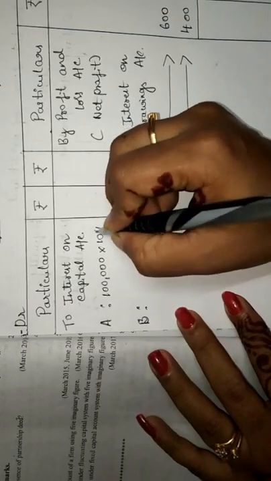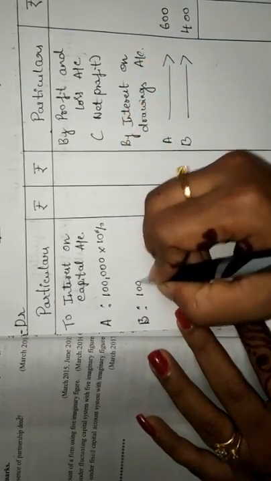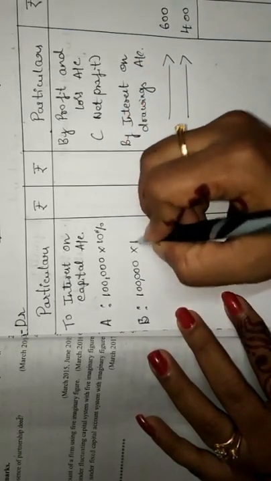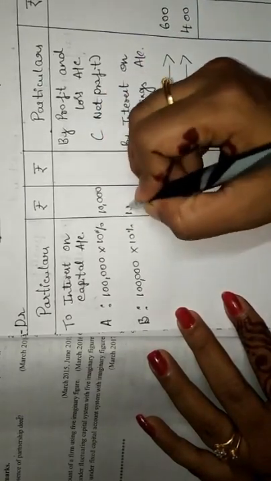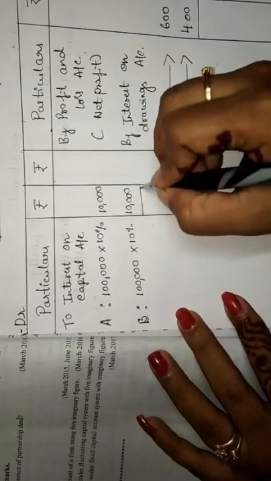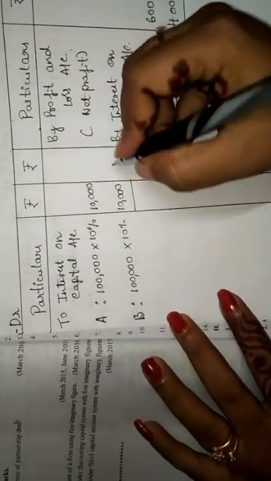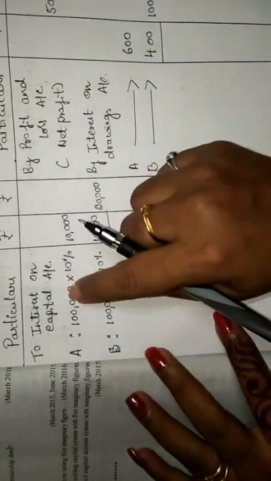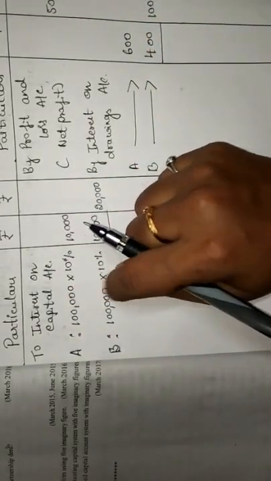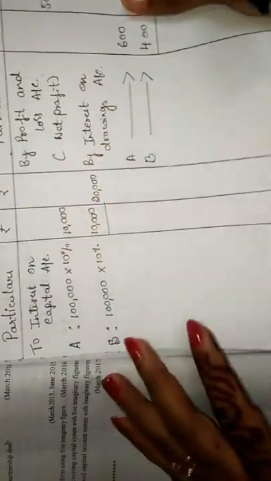This is my own imaginary value, and B also has 1 lakh at 10%. So here they have got 10,000 each, and the total interest on capital will be 20,000. This is my own imaginary value, and even the percentage also.